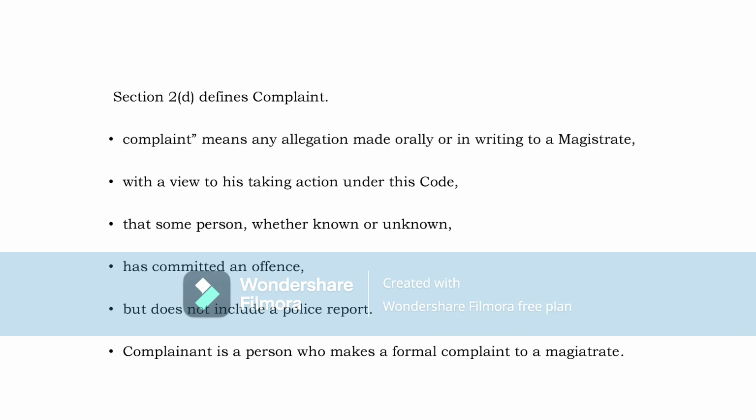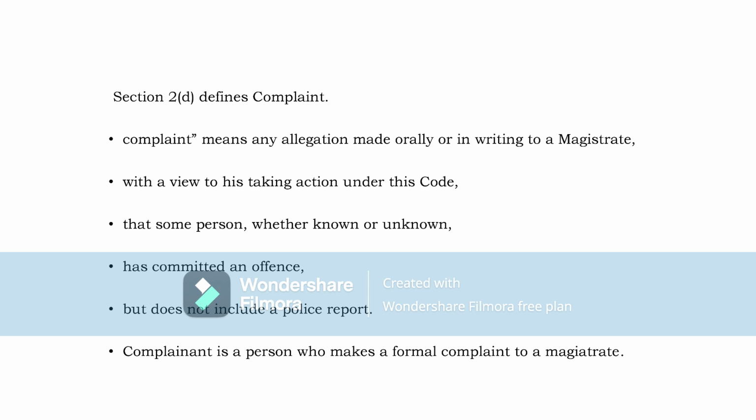Section 2(d) defines complaint. Complaint means any allegation made orally or in writing to a magistrate with a view to his taking action under this Code that some person, whether known or unknown, has committed an offense, but does not include a police report.